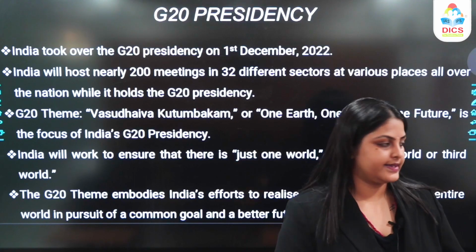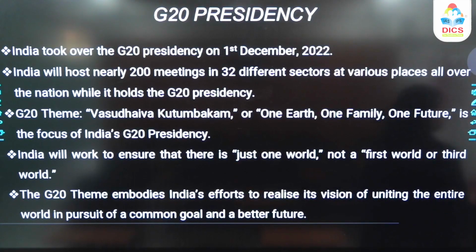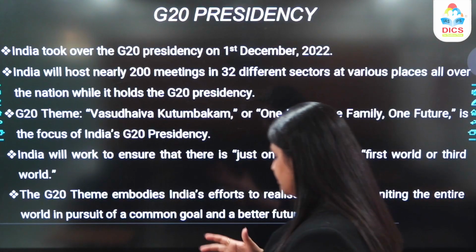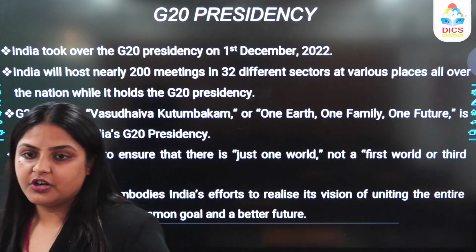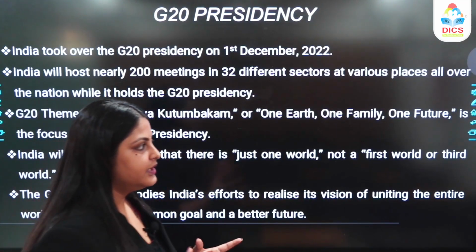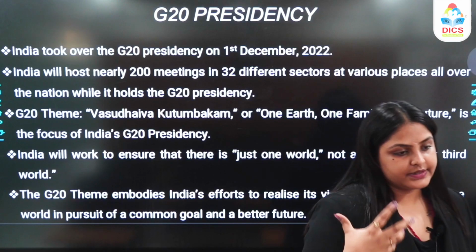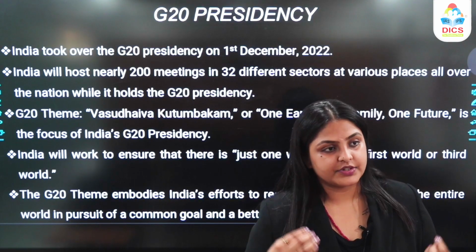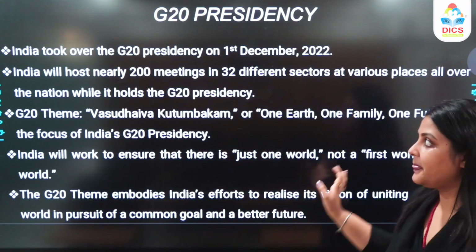So equity basically, right? Also, the theme that G20 has is to envision or pursue a common goal, that is a better future. Common goals, better future together, right? That is what the vision for the G20 presidency with respect to India is going to be, right?